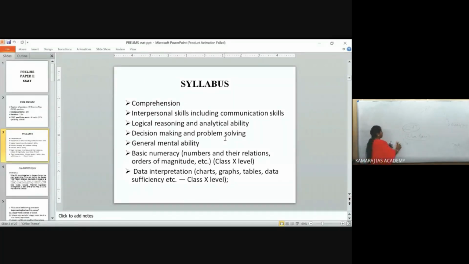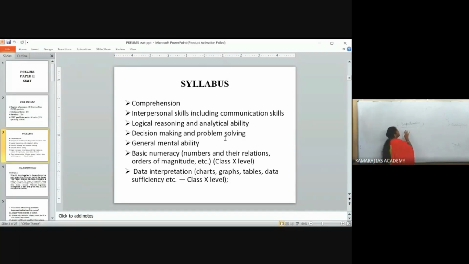Then, what is the syllabus for this CSAT? I have shared it here, so go through it once. The first thing is comprehension, right? One thing I want to insist on here is that you will be familiar with this term comprehension from your school days and also from your university exams.